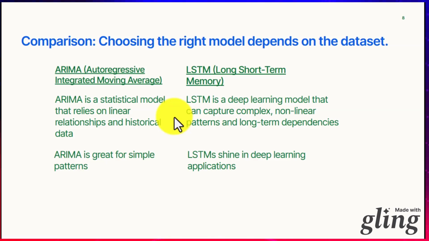When you are choosing, the type of data set you are dealing with should determine the model you want to use. If you are dealing with historical data and you want to make a prediction based on that historical data, ARIMA is your choice. But if it's about deep learning and your data has non-linear patterns and the prediction is going to depend on the long term, LSTM is the best option. So always know that choosing your model depends on the type of data set you are dealing with.